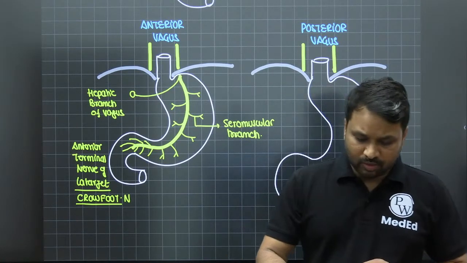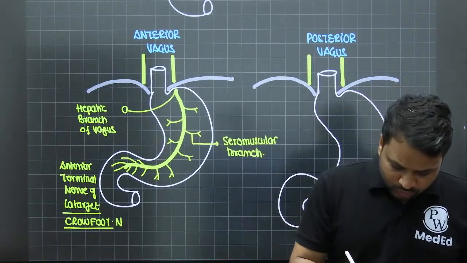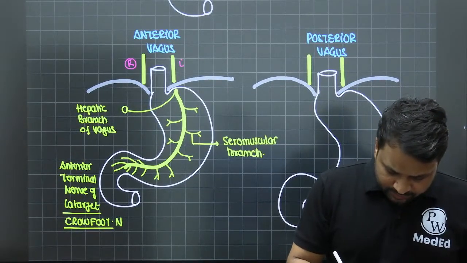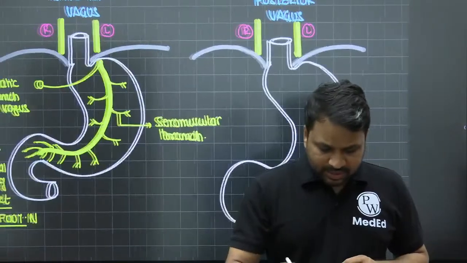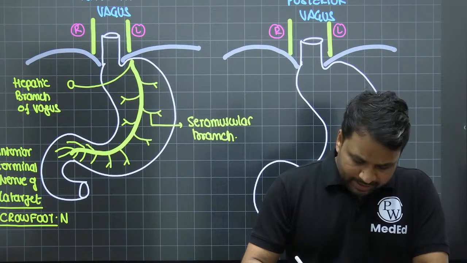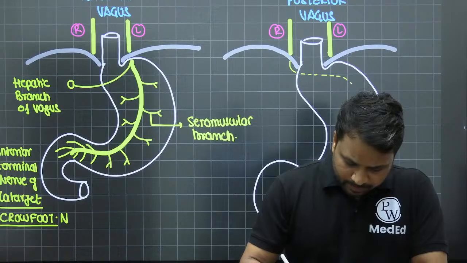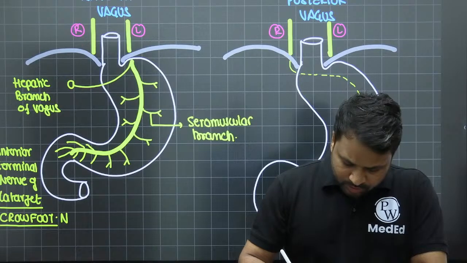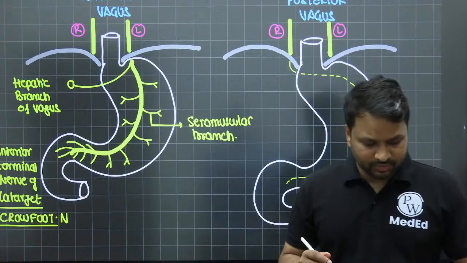Now talking about the right vagus, this was the right vagus, this was the left vagus. The right is going to become posterior. As it pierces, it goes behind the stomach and travels all across. So this is your posterior vagus.